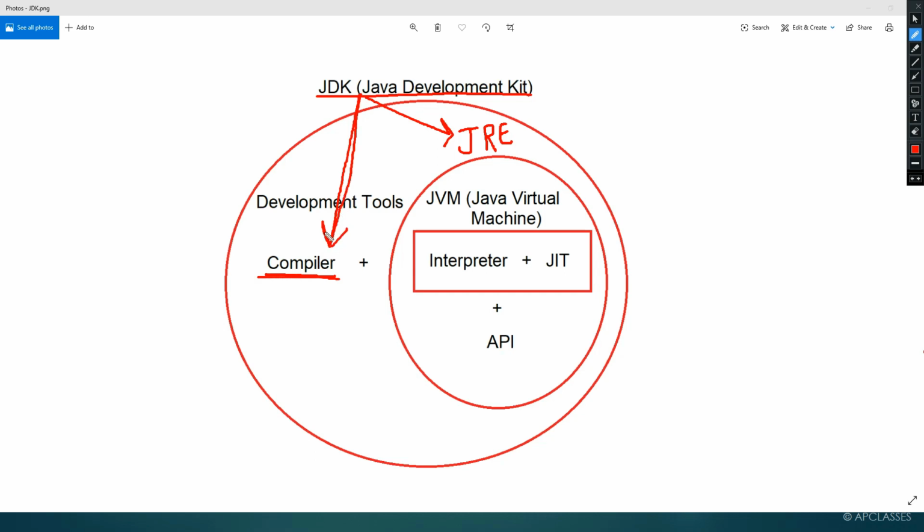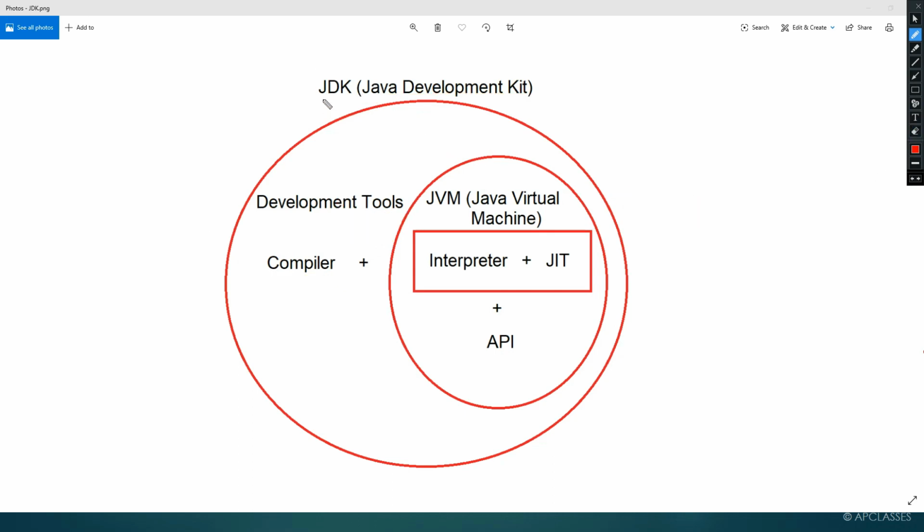So using the Java compiler, a source code can be converted to bytecode. Once it is converted to bytecode, with the help of JVM, it can be converted to machine code.